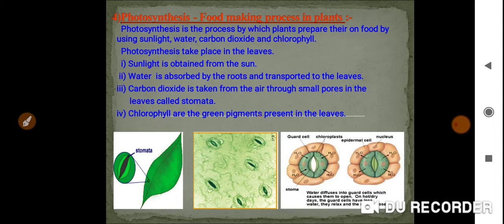Yes. Photosynthesis takes place in the leaves, as we discussed. Sunlight is obtained from the sun. That is the one resource we have. All living organisms must need sunlight.